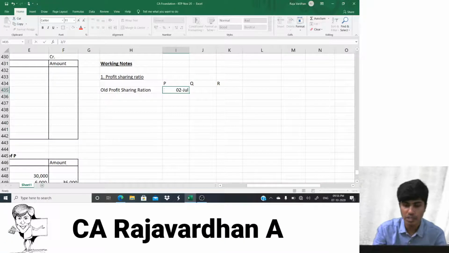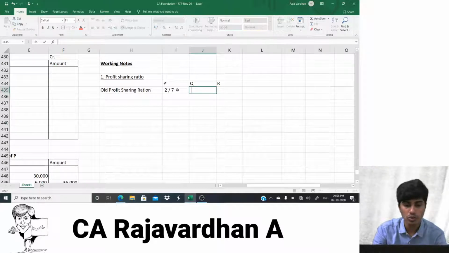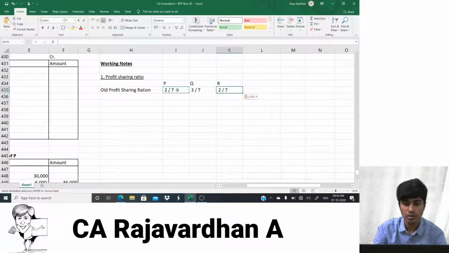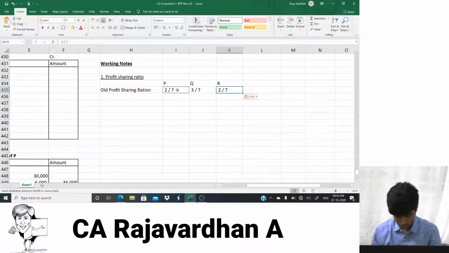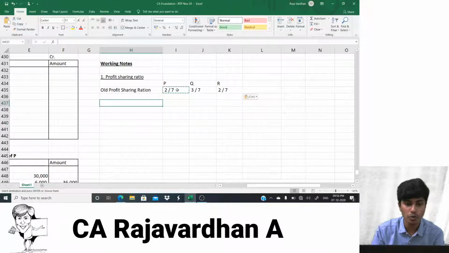So can I write it as 2 by 7? Okay, 2 by 7. How about Q? 3 by 7. And how about R? 2 by 7. So 2:3:2. Next, we're going for the new profit sharing ratio now.